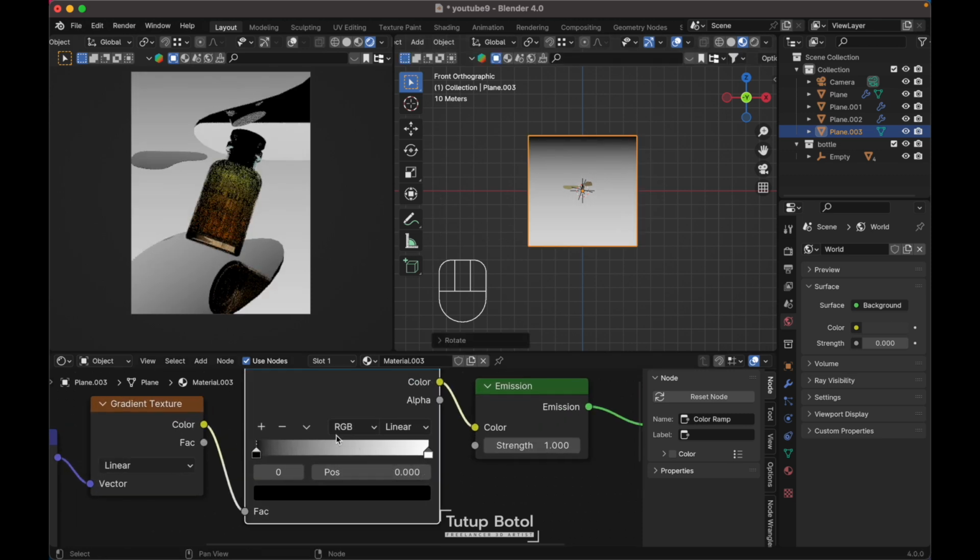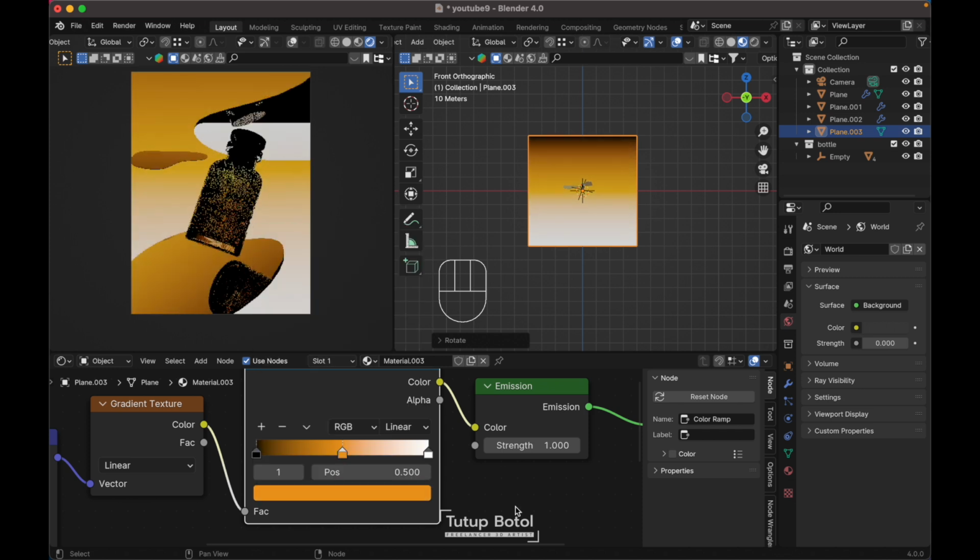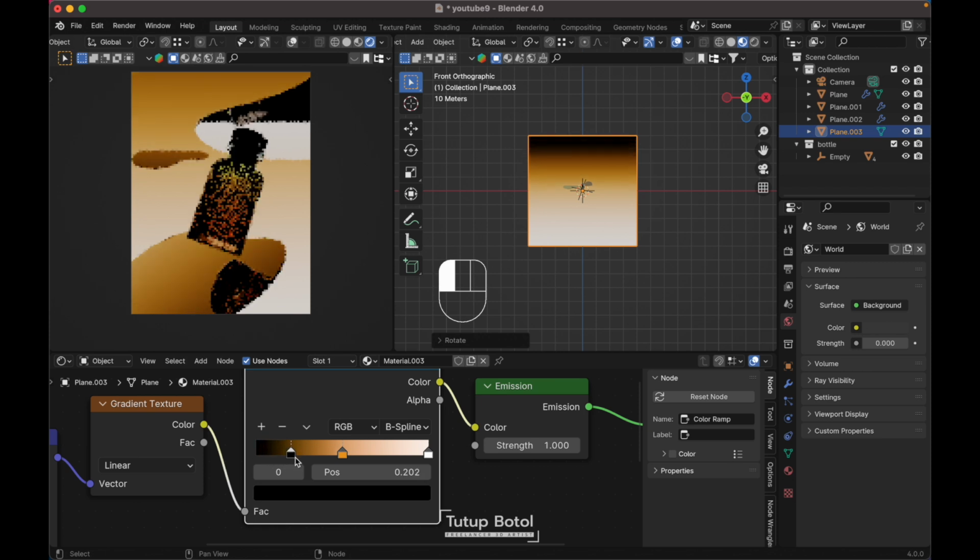And click here, new color, and change this color. I want it somewhere like here and change it to be spline. Increase the darkness.